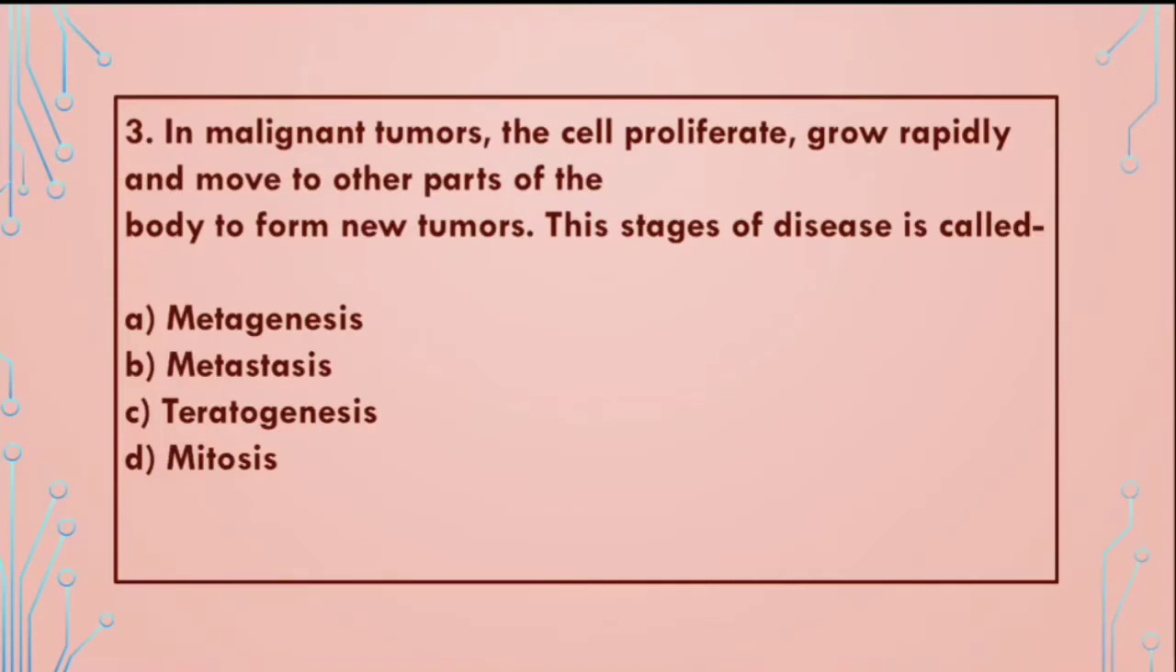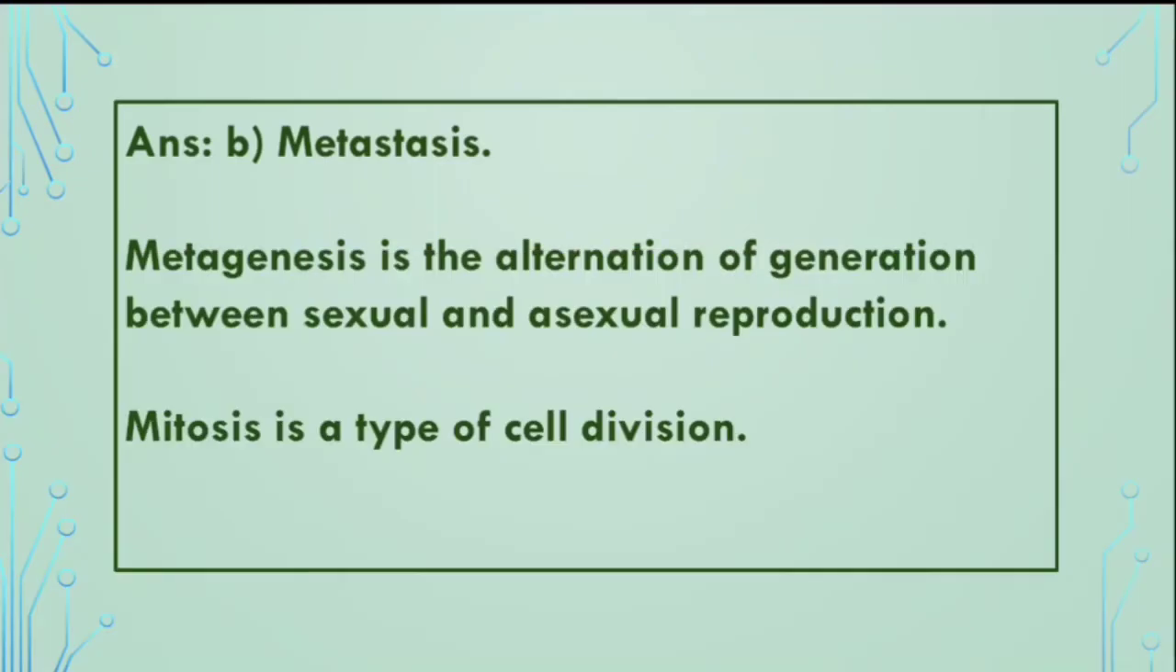In malignant tumors, the cells proliferate, grow rapidly and move to other parts of the body to form new tumors. This stage of disease is called: A. Metagenesis, B. Metastasis, C. Teratogenesis, D. Mitosis. And the correct answer will be B. Metastasis. Metagenesis is the alternation of generation between sexual and asexual reproduction, and mitosis is a type of cell division.